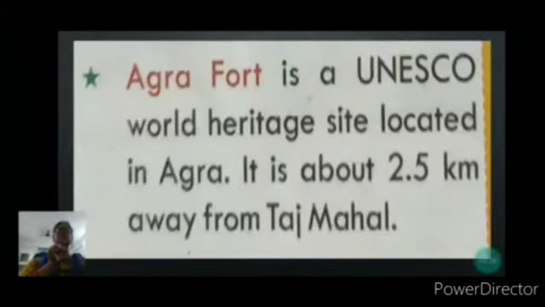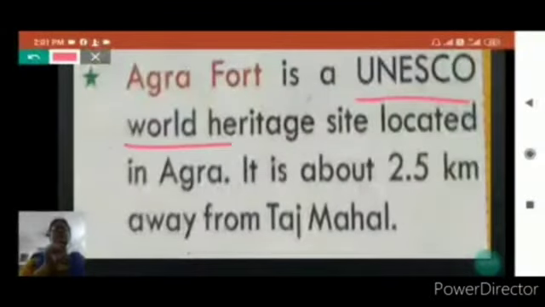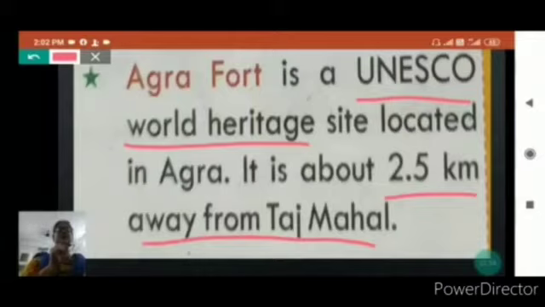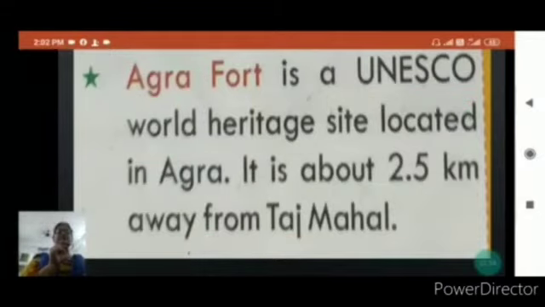Agra Fort was also made by Mughal Emperor Shah Jahan, and this fort is a UNESCO World Heritage Site. It is 2.5 kilometers away from Taj Mahal. About Taj Mahal, I think all of you know. It is one of the 7 wonders of the world. It is also known as the sign of love.